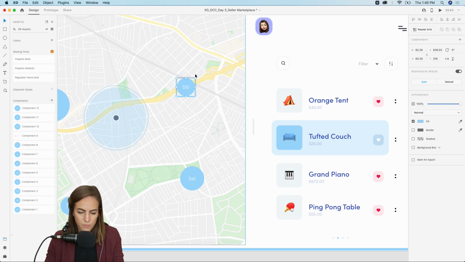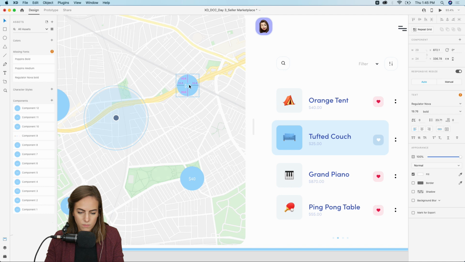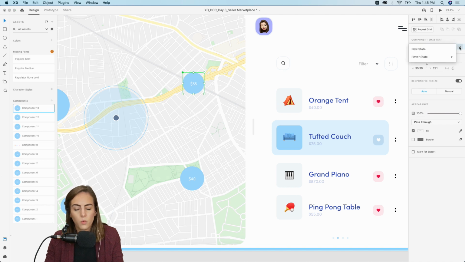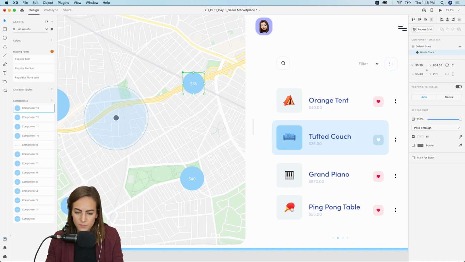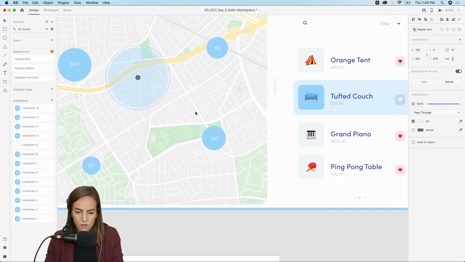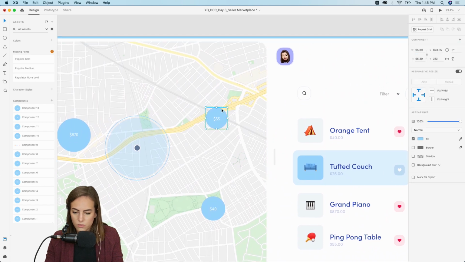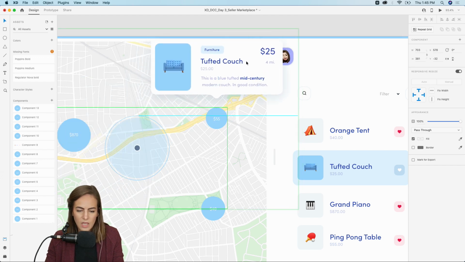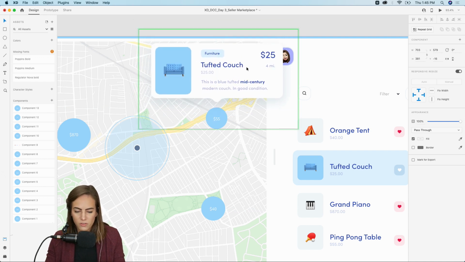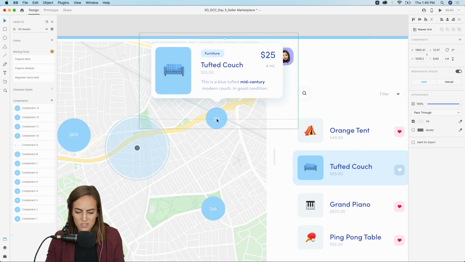Okay, make this a bit bigger. And again, we're going to come over to our components panel right here, press the plus button, and once more to make a hover state. And then we'll come down here, copy that card, because we want them all to look the same. Make sure we're in hover state, yes, and paste it in there. And I'm trying to make sure, if you are doing the pop-ups, that when you add something, it's not going off the page. So I just want to make sure it's down enough.